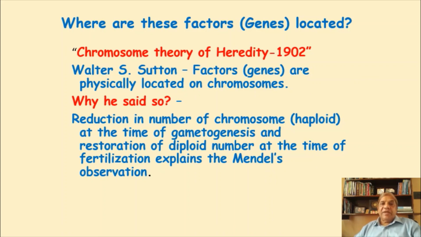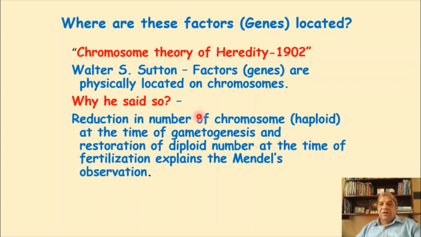The factors we call genes are physically located on chromosomes. He was the first person to say this. And why could he say all this? He could say it because at that time he knew about meiosis. The reduction in the number of chromosomes to haploid at the time of gametogenesis and the restoration of the diploid number at fertilization explains Mendel's observation.